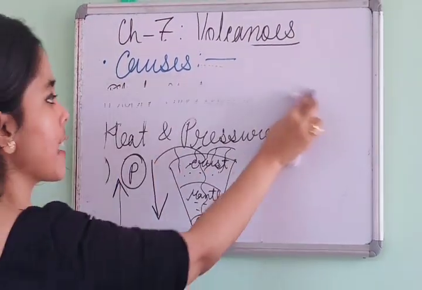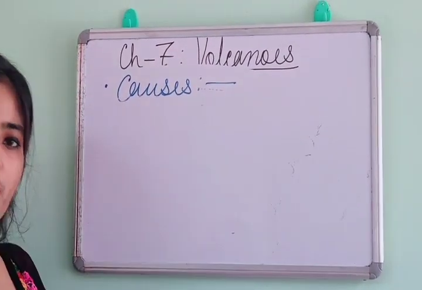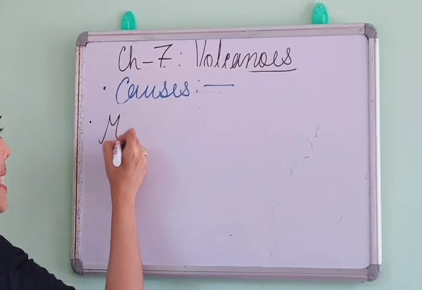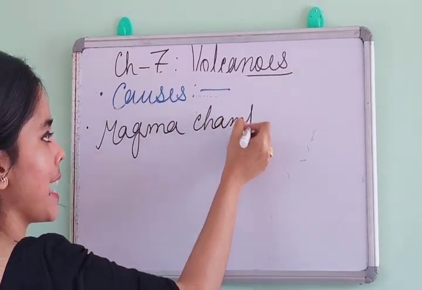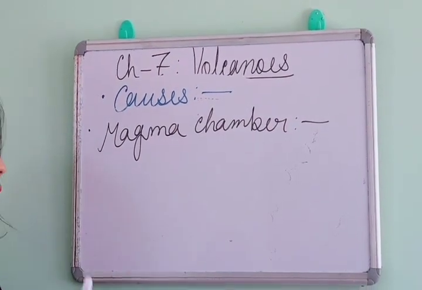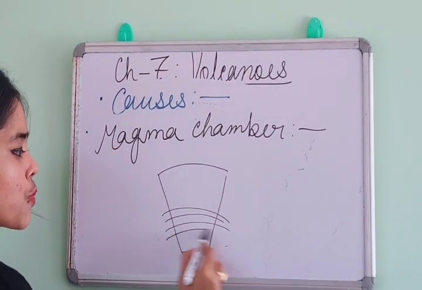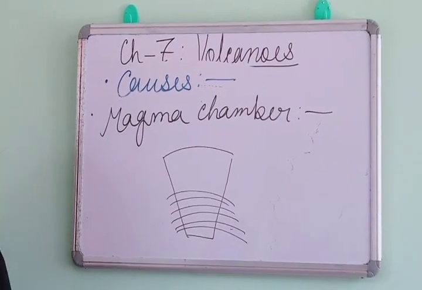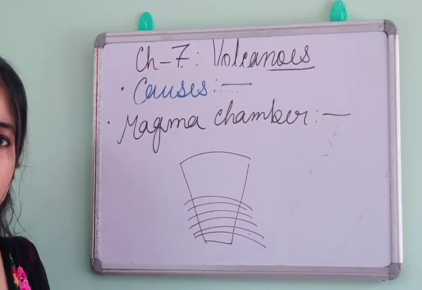After this, another point is there, that is magma chamber. So the third one is magma chamber. This is also similar to the second point, that is heat and pressure. Magma chamber means below the surface there is one particular place where magma or molten material is generally situated.